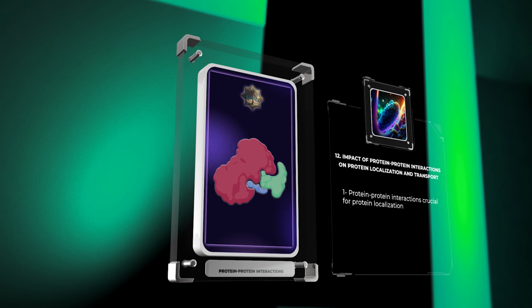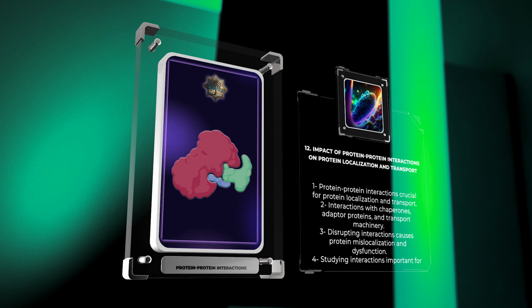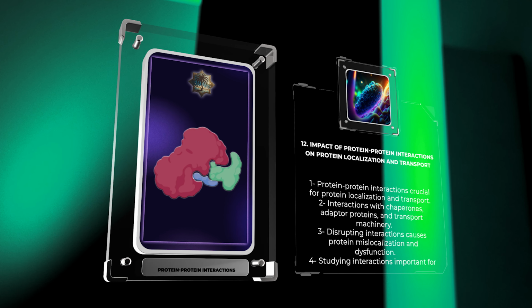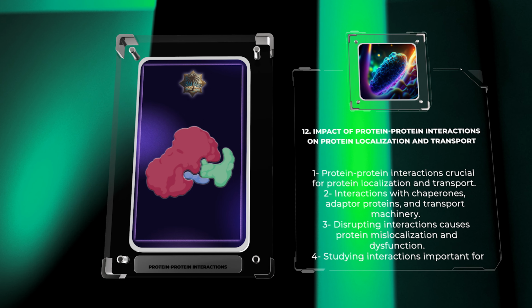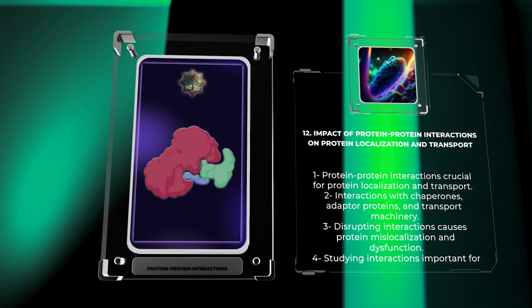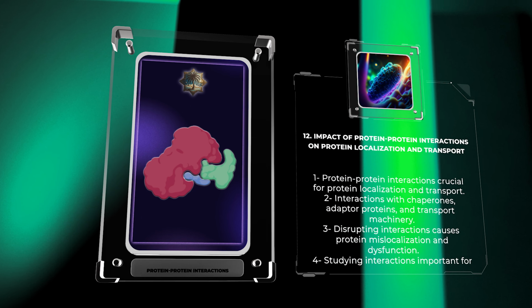Protein-protein interactions are crucial for protein localization and transport in cells. Specific interactions with chaperones, adapter proteins, and transport machinery help proteins reach their intended destinations. Disrupting these interactions can cause protein mislocalization and dysfunction. Studying protein-protein interactions is important for understanding cellular organization and function.